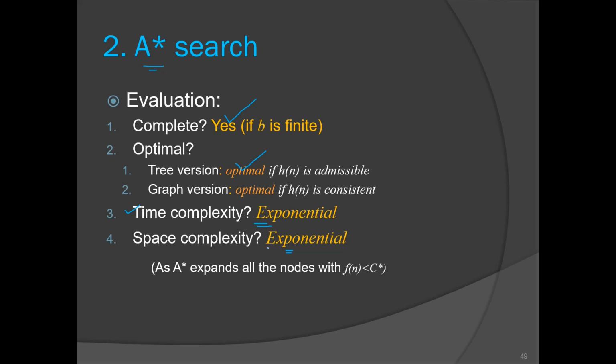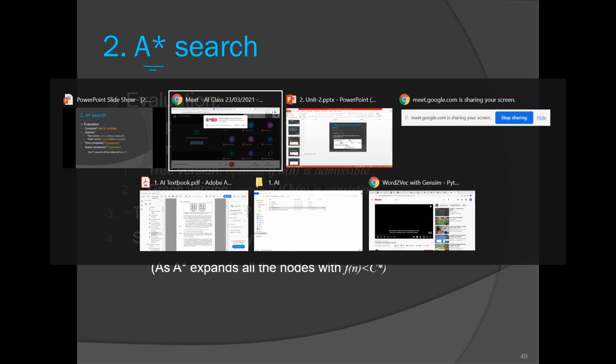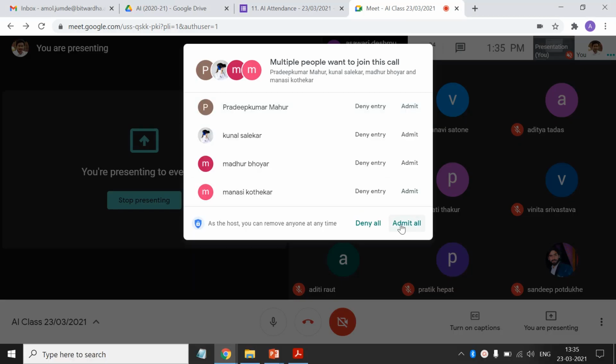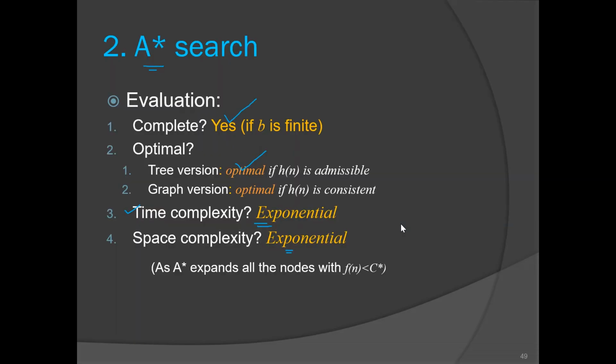When we have algorithms of exponential space complexity, our machine may run out of memory. If you remember the example that I gave when we discussed breadth first search, there we saw one table. Let me show that.